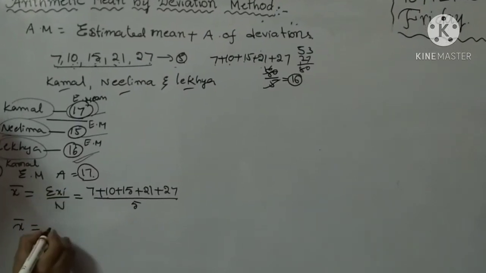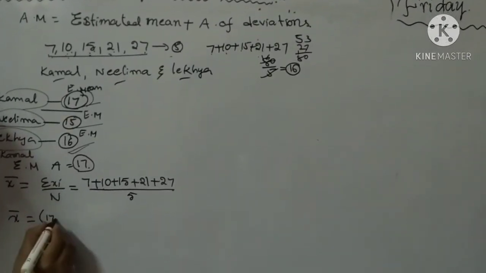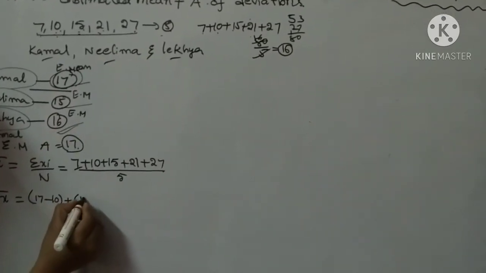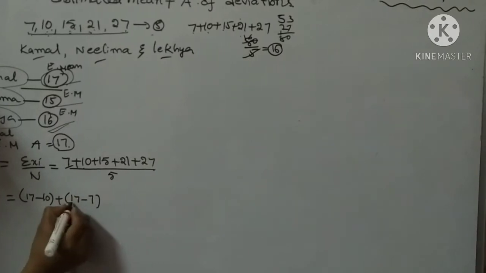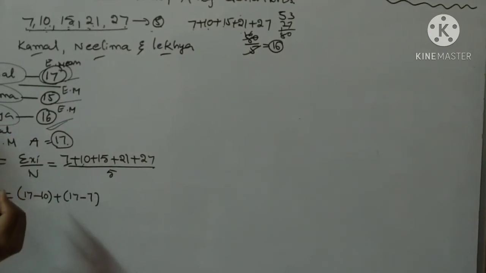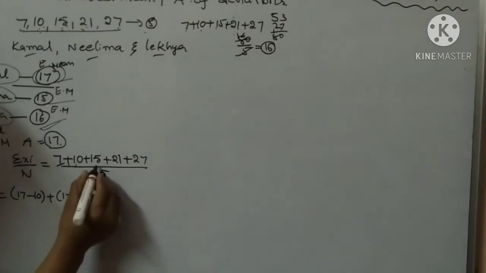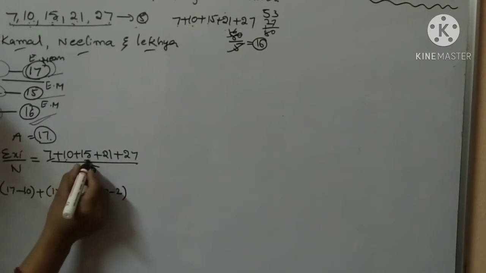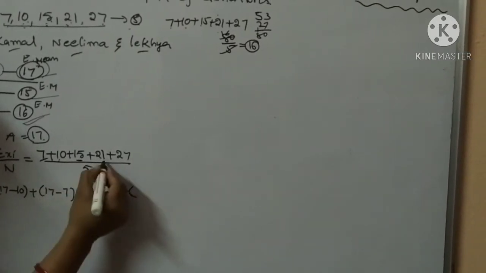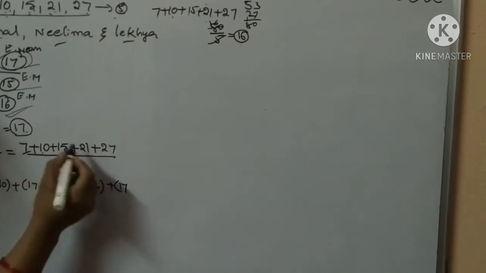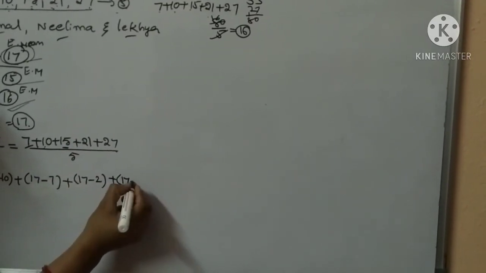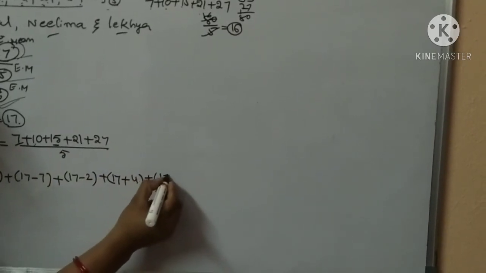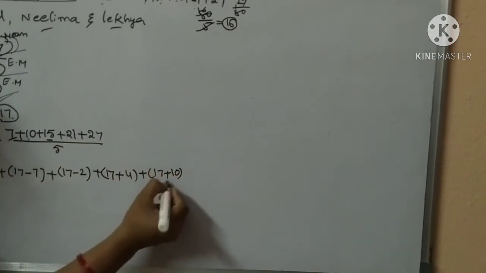For each term, we find what number to subtract or add to 17 to get the observation. For 7, we get 17 minus 10. 17 minus 10 is 7. Then 17 minus 7 is 10. Plus 15 is 17 minus 2. Then 21 is 17 plus 4, since subtraction is not there, we add. And 17 plus 10 equals 27.